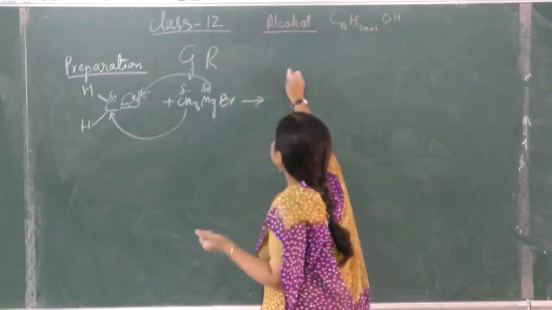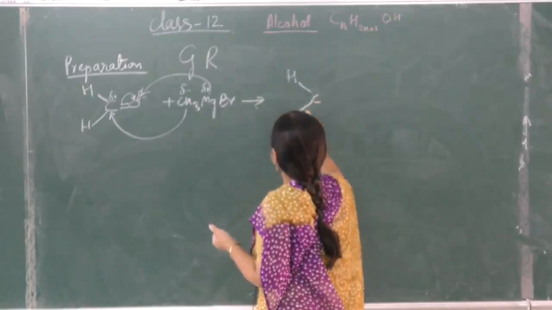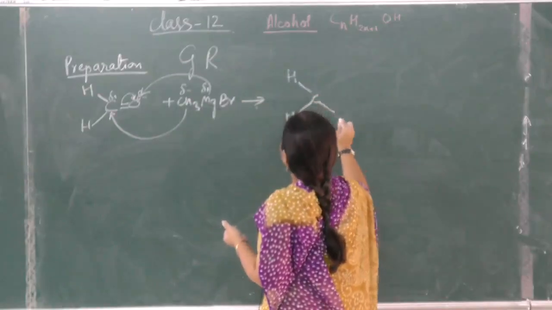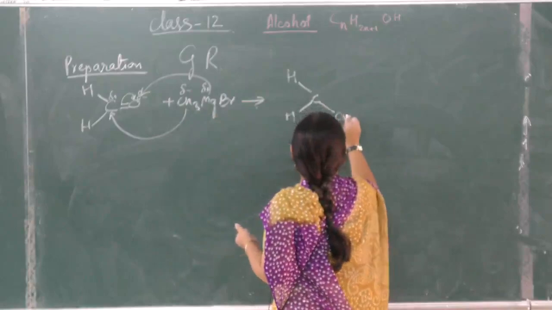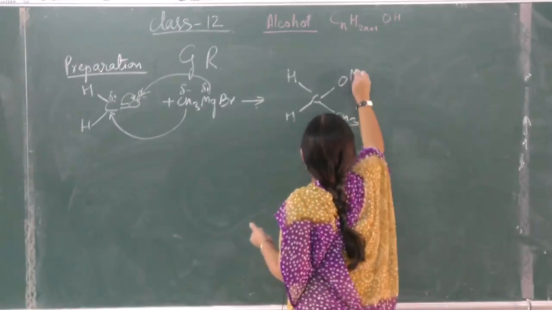An intermediate compound will be formed over here: H, hydrogen, CH3 adds up, OMgBr.